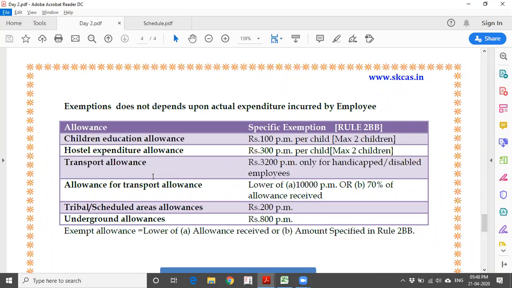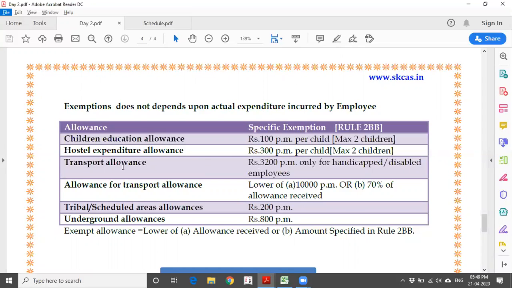In a similar way, hostel allowance, that is 300. Literally, if you see, these are the amounts they have specified long back. I can say it may be decades. They have not revised it. Still, there is a provision, so we are studying. In a similar way, transport allowance, which is only for handicapped people or disabled employees, 3,200 rupees. If it is a regular normal person, there is no allowance.